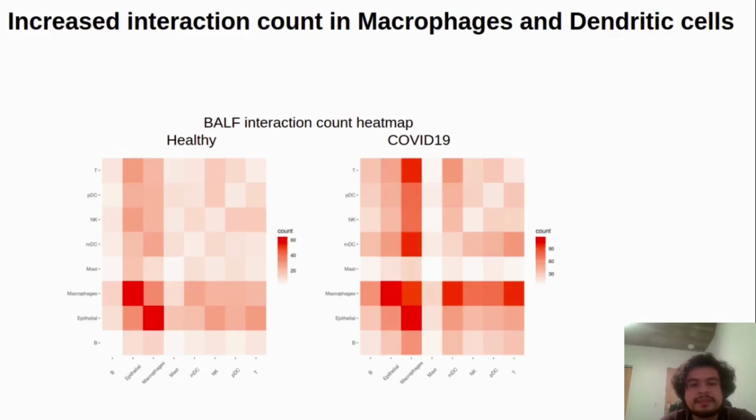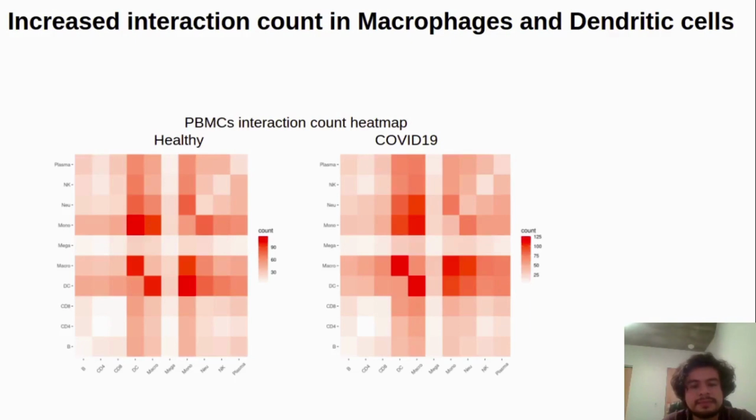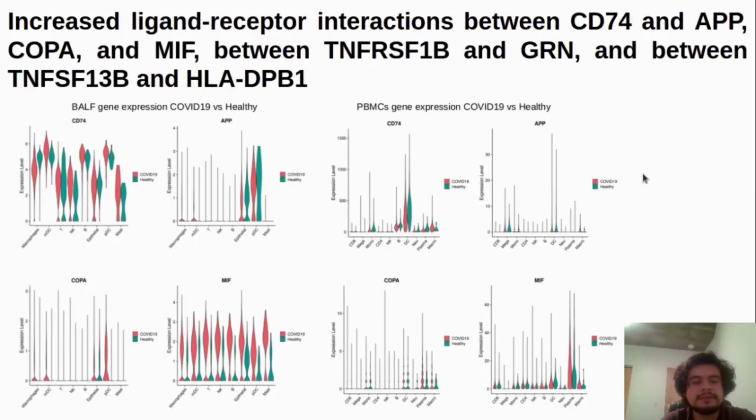When we performed the interaction network analysis, we saw that almost every cell type is gaining interactions with the rest of the cell types in BALF as well as in PBMCs. We also have increased ligand receptor interactions between CD74 and APP, COPA, and MIF, and we have a great increase in COVID-19 samples of these interactions. And this is interesting because CD74 is known to have antiviral activity in coronavirus.